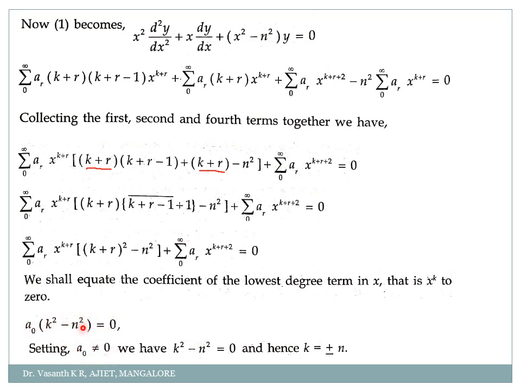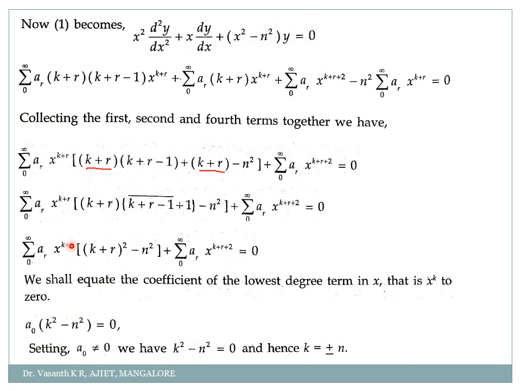Correct? Now remember one thing, the first term of the series cannot be 0. So we will set a naught is not equal to 0. So if a naught is not equal to 0, then which can be 0? The second term, obviously. k square minus n square can be equal to 0. Correct? Then solve for k. If k square minus n square is equal to 0, we'll get k square is equal to n square, or k is equal to plus or minus n. Okay, so this is my first part.